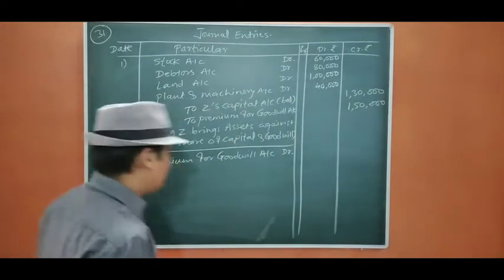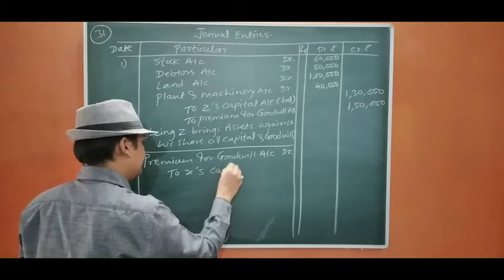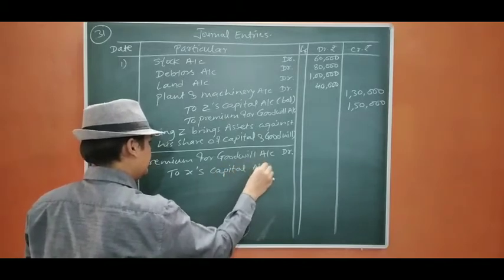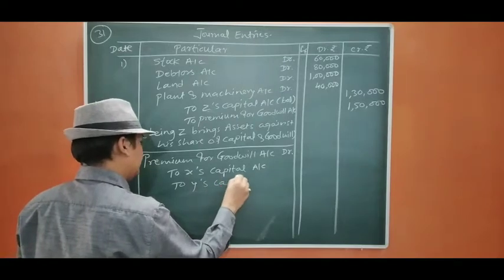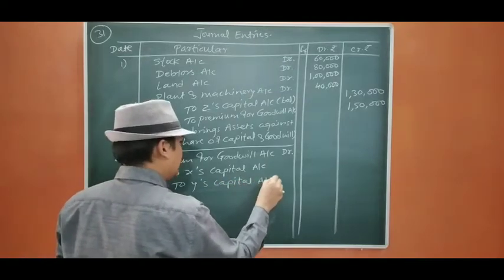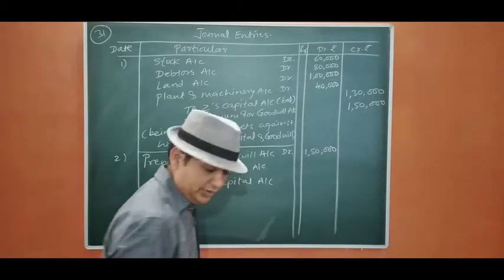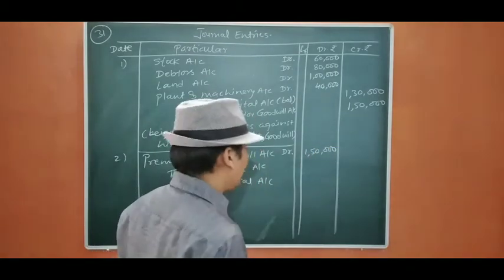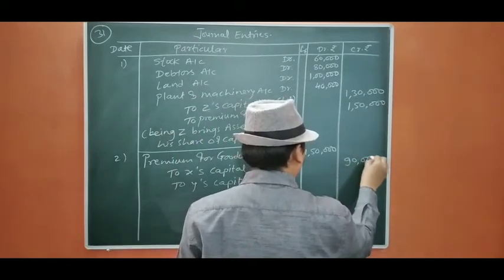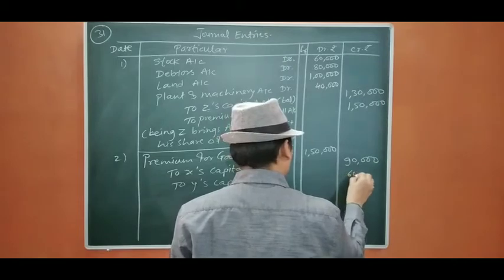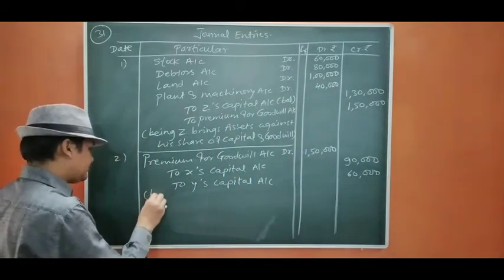That's why to X's capital account, to Y's capital account. The amount is 1,50,000. That will be distributed in the ratio 3:2. That means 5 fives are 15, so 90,000 and 60,000.